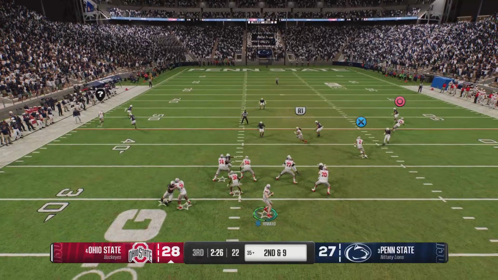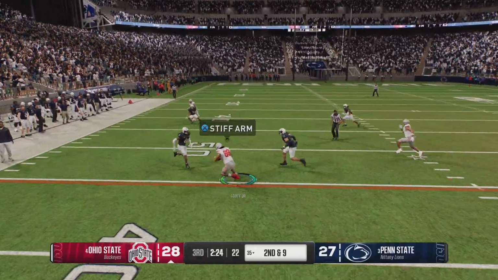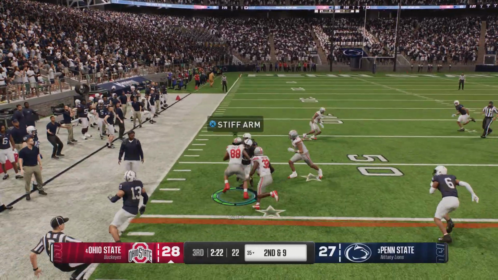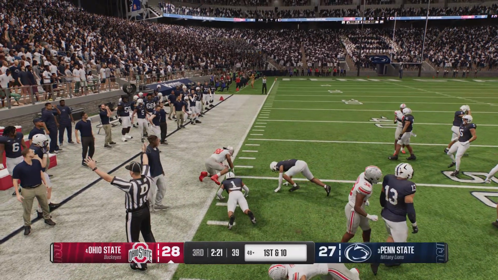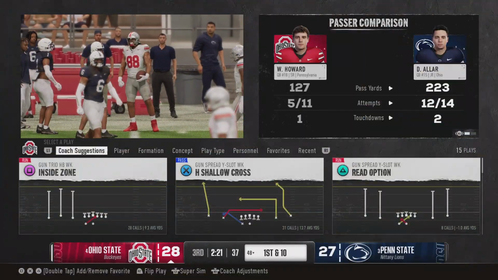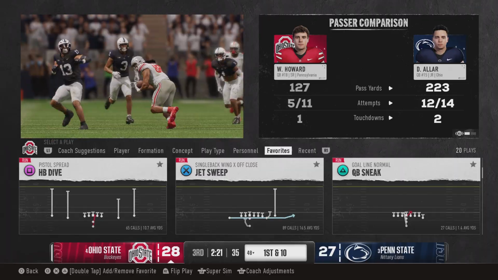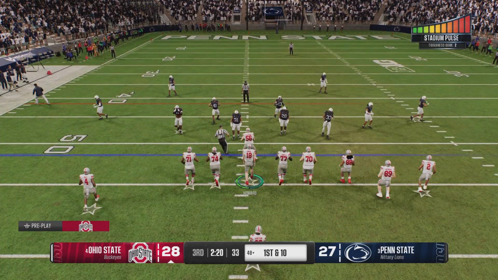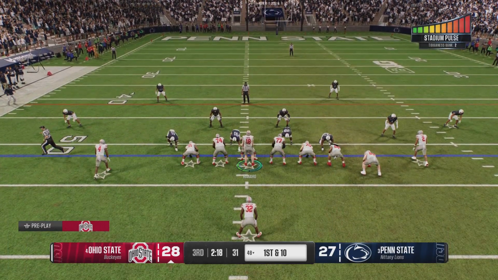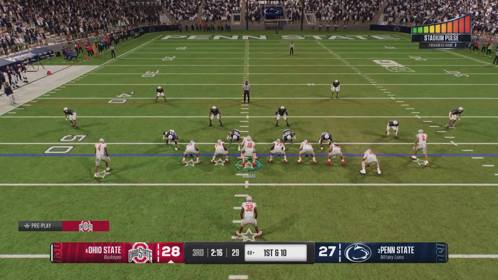Back to throw. It's Howard. It's a short completion to the tight end. He shreds the tackle. It's a big gain before he goes out of bounds. It'll move the sticks more than enough for a first down. Nice throw and catch here for the Buckeyes. You know, Chris, it's hard to think of a time when Ohio State didn't have an efficient and prolific quarterback under center.